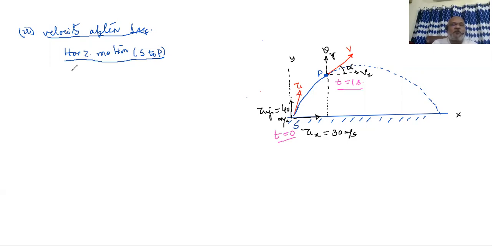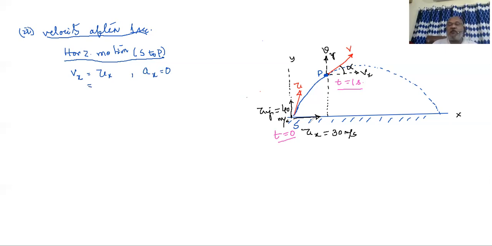Under that heading, horizontal motion is also x motion, so Vx equal to ux. You have to agree with me, because we have already discussed that in horizontal motion there is no acceleration, ax equal to 0. If acceleration is 0, then velocity doesn't change.